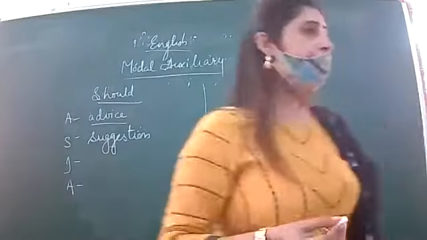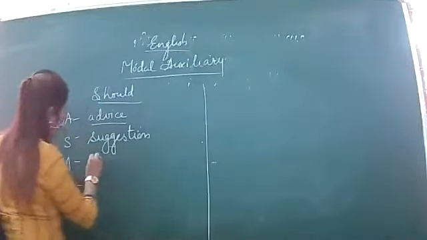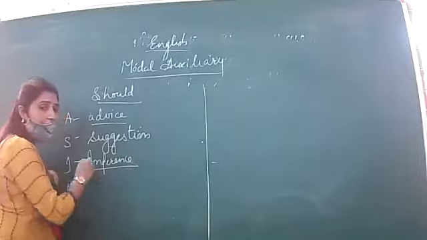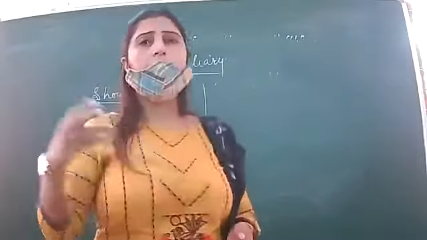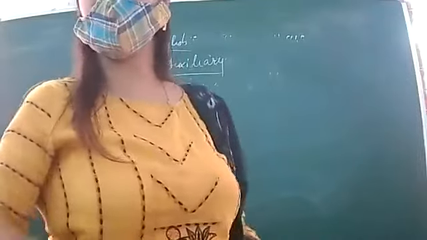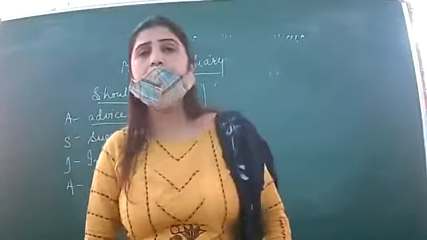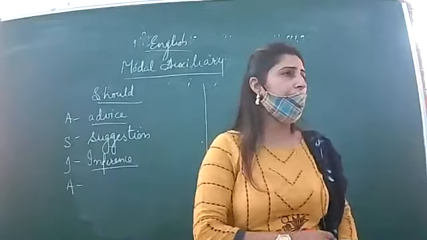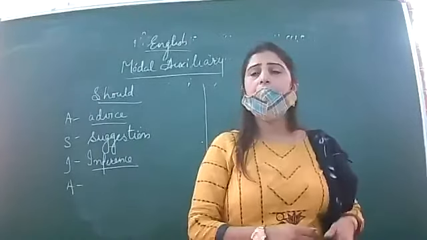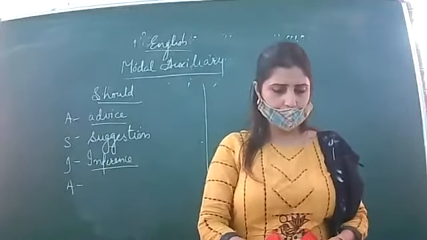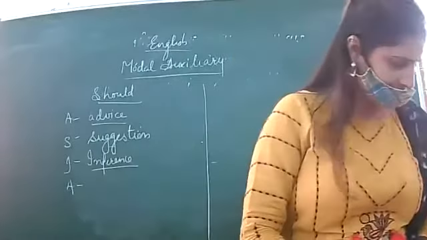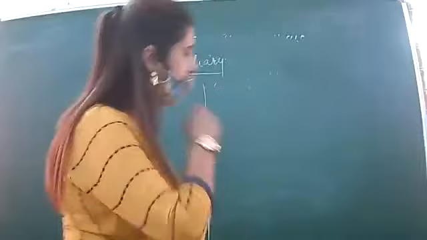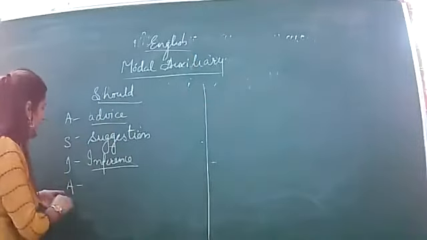So next is some type of inference. When we infer, we just guess that by this time this must have happened. For example, he should have reached by now. He should have finished his work by now. With have it is used. Similarly is assumption.